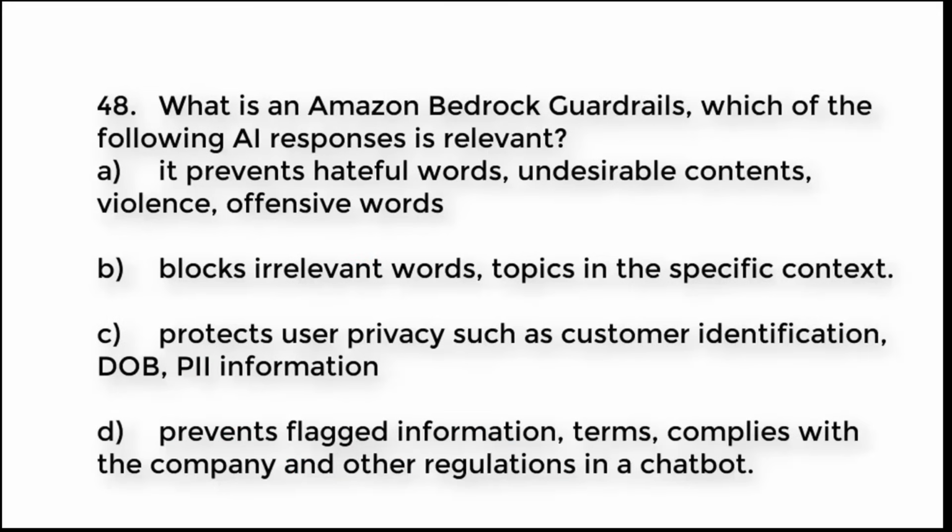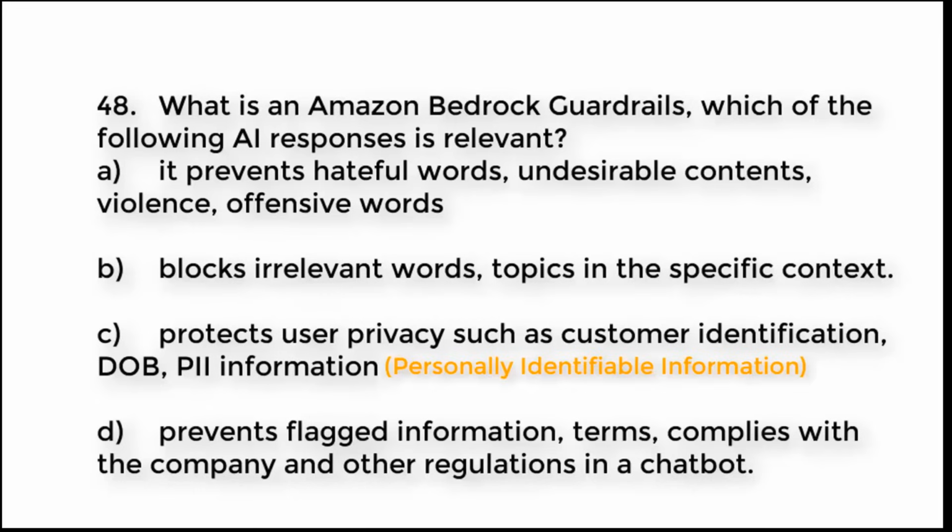Question number 48. What is Amazon Bedrock guardrails? Which of the following AI responses is relevant? A. It prevents hateful words, undesirable contents, violence, offensive words. B. It blocks irrelevant words, topics in the specific context. C. It protects user privacy such as customer identification, DOB, date of birth, PII information.